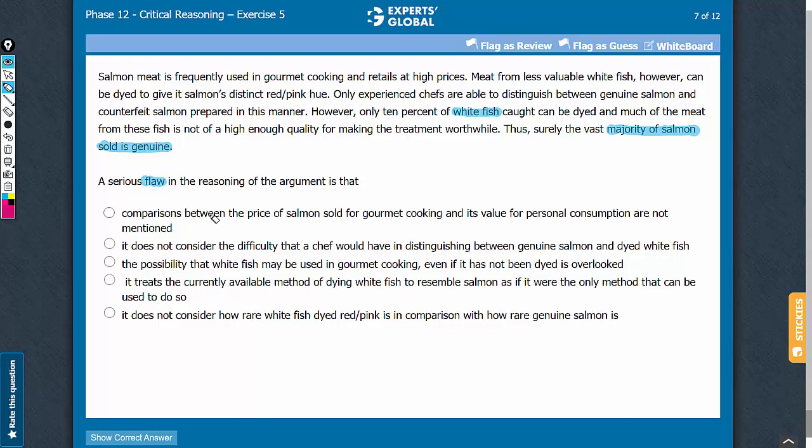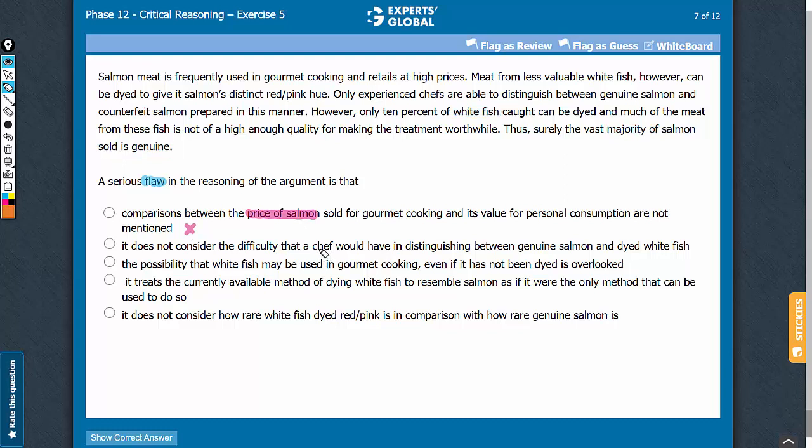Answer choice A. The argument is concerned with the genuineness of salmon that is sold, whereas this answer choice talks about the price of salmon for different purposes. So this piece of information would just be additional information and not indicate the flaw in the argument. So let's eliminate this answer choice.